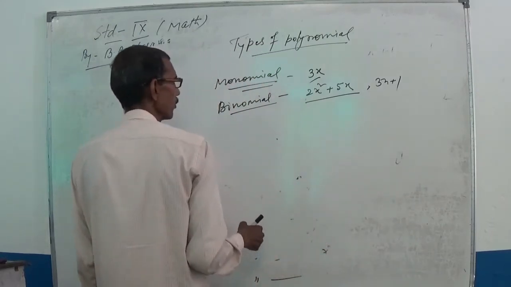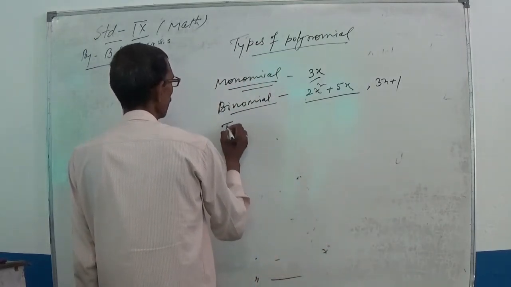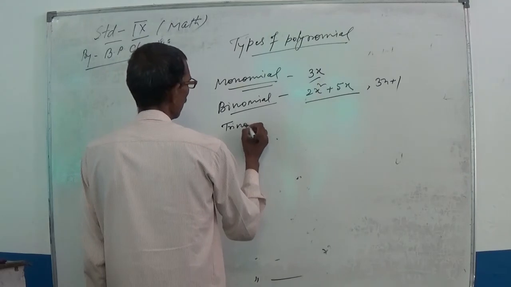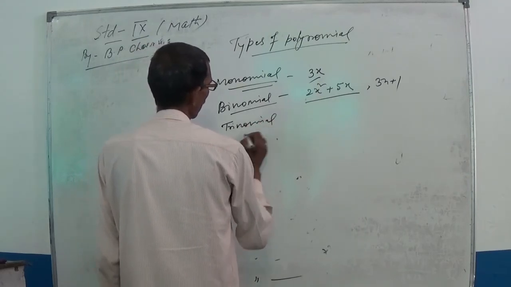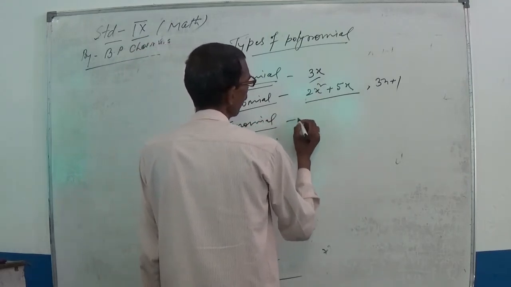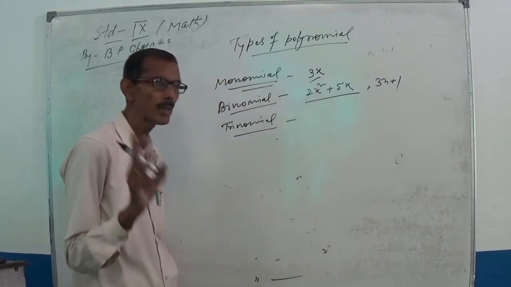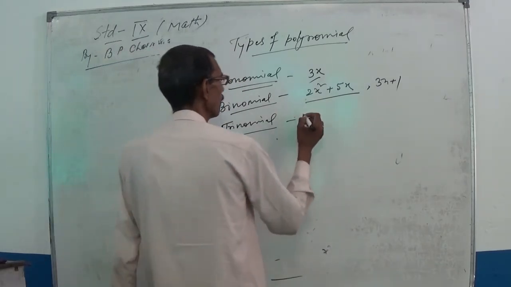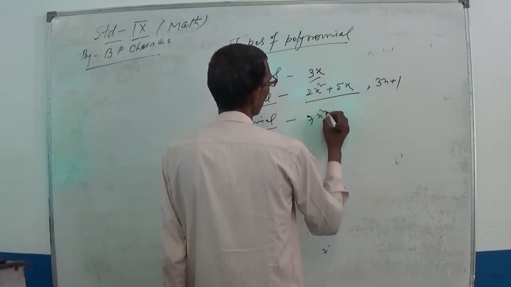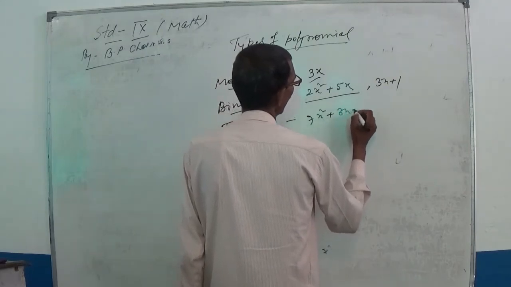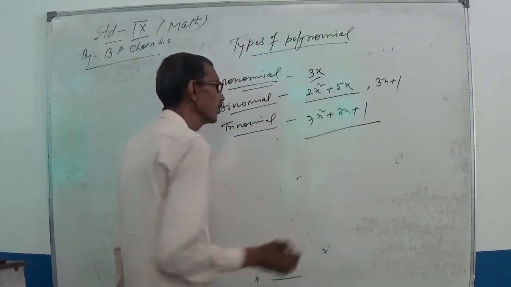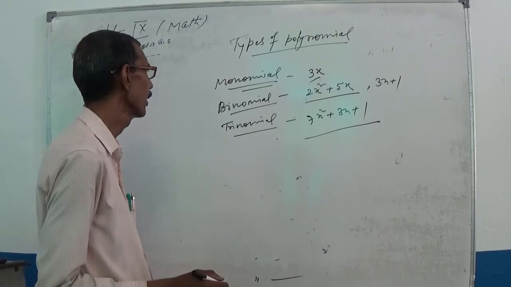A trinomial is a polynomial containing three terms, suppose this type of polynomial.